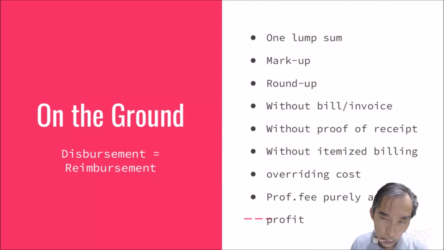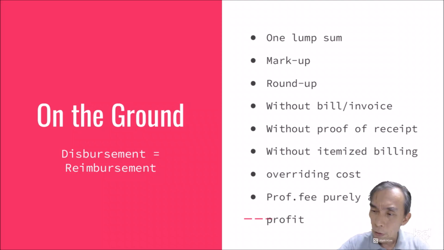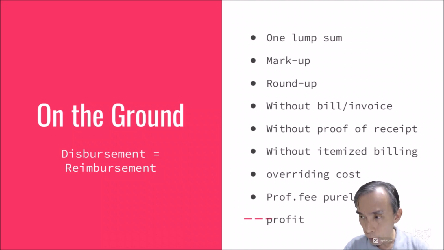Most of the time an agency claims a lump sum. It's not claiming by simply jotting down how much I claim for this particular screw, and the other one for the particular brush and paint, and another time I bought a detergent for him to use for the cleaning services. You claim by one lump sum, you see. When you claim by one lump sum, sometimes you worry that you may underclaim, therefore you say, okay, I mark up.